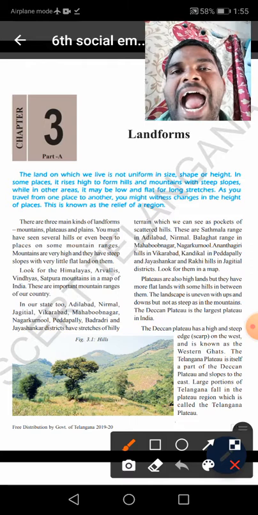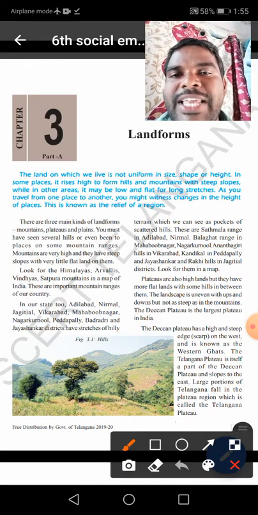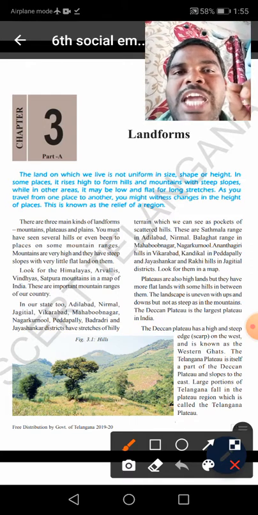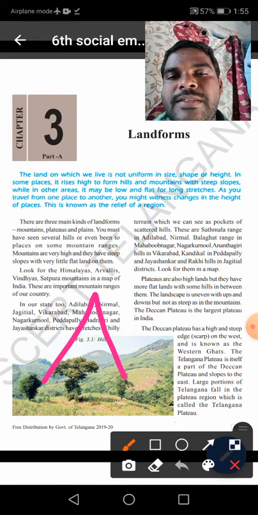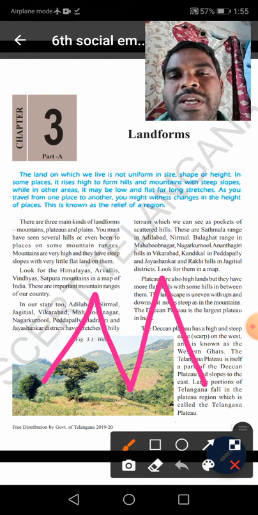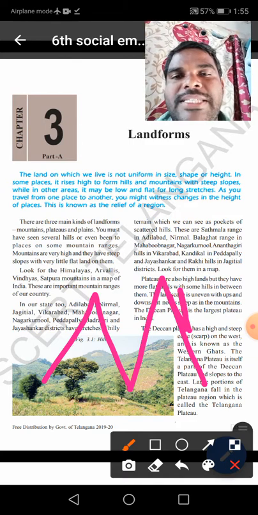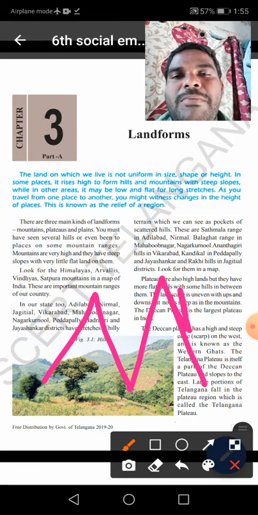Mountains are very high and they have steep slopes, like this, with very little flat land on them. These are called mountains. Say yes or no, children? Understand, children?